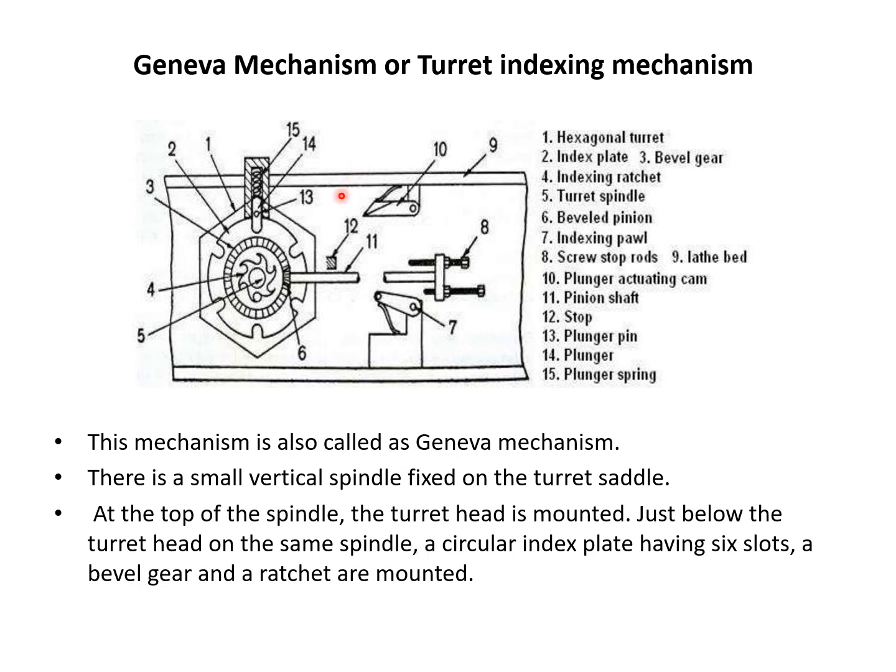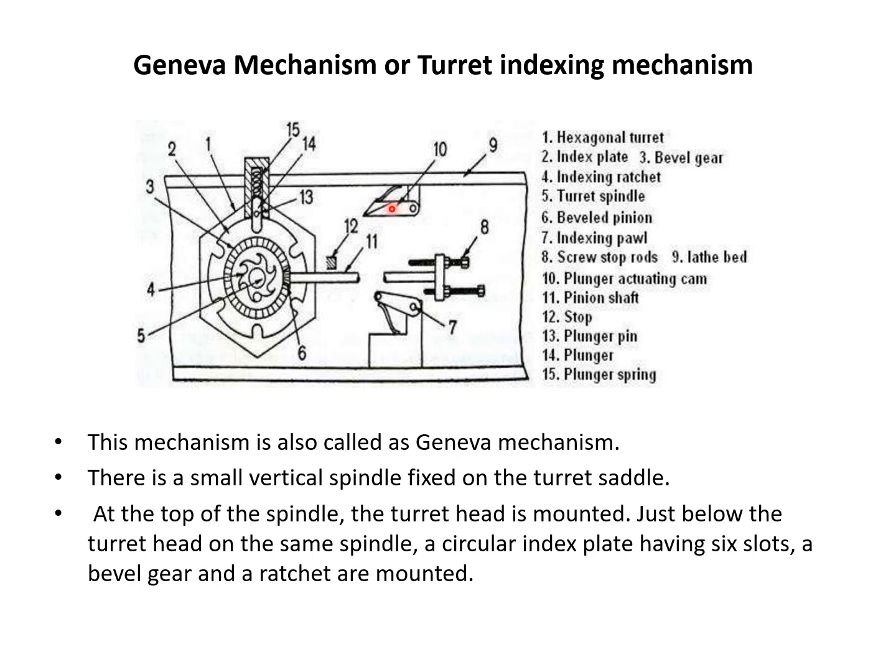Then the next tool comes into position to perform the machining operations. Now we will see the part names of this Geneva indexing mechanism. Part number 1 is the hexagonal turret, 2 is the index plate, this is a bevel gear, then this is called a ratchet, then part number 6 is the bevel pinion, then 7 is this portion, an indexing pawl, this is the screw stop rods, this is the lathe bed, and this is the plunger activating cam.